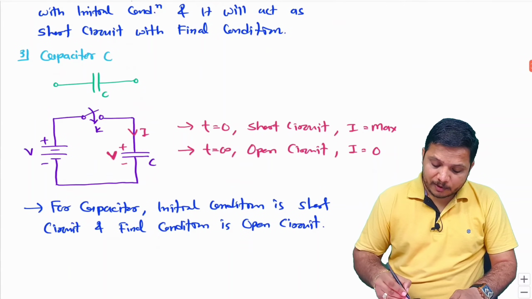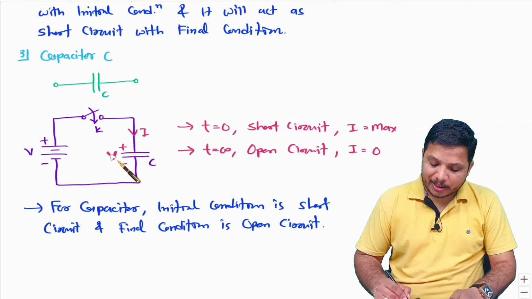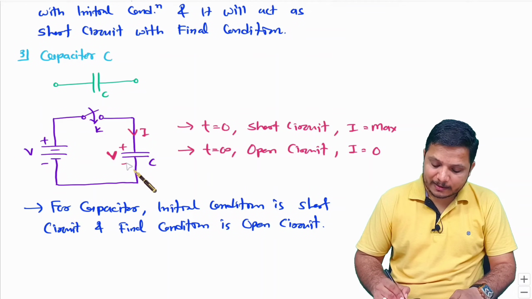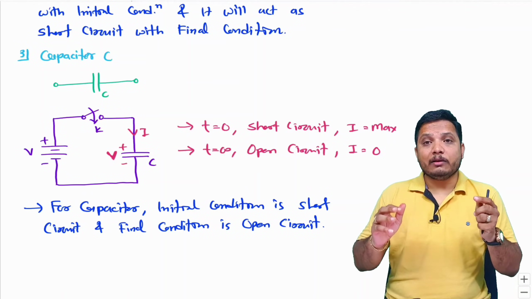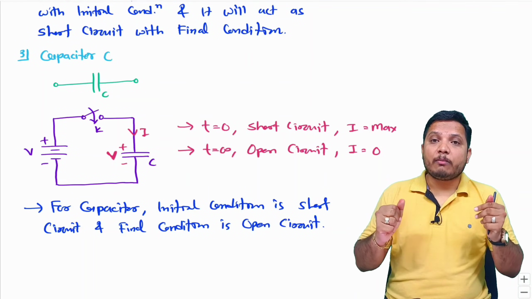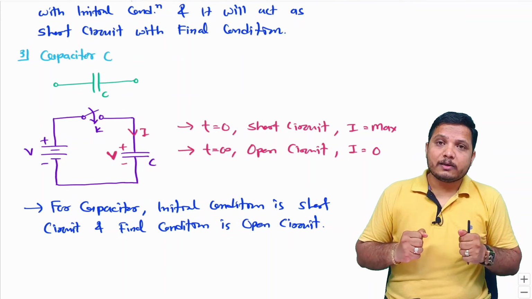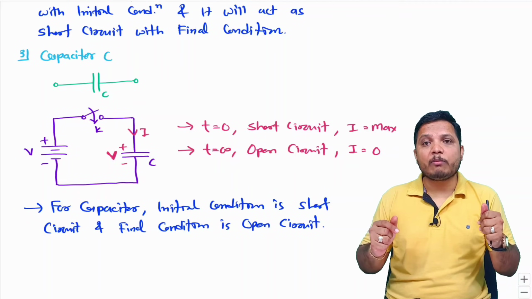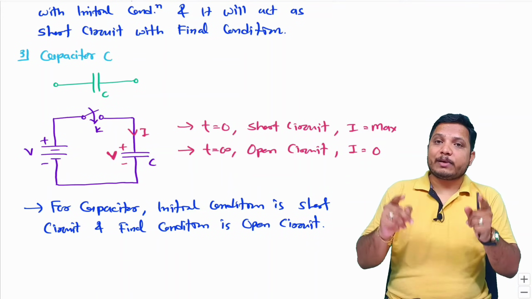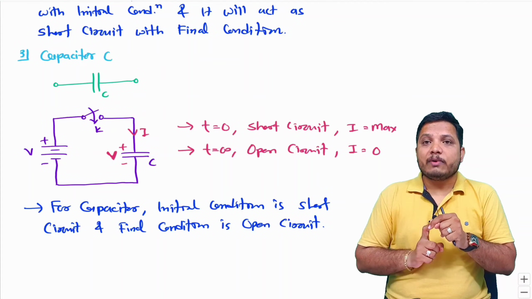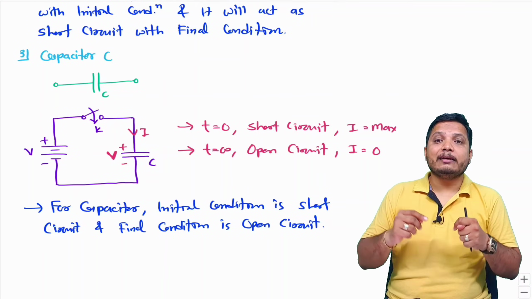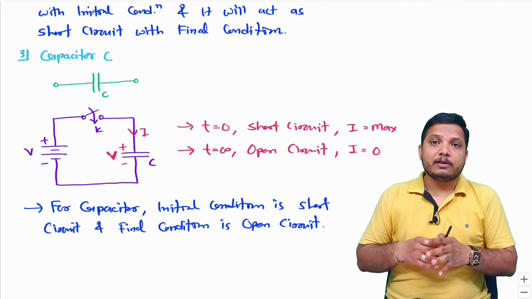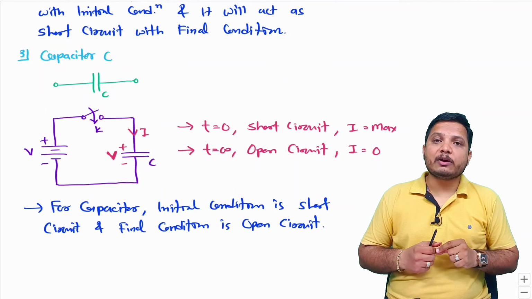While for the case of capacitor, it will store potential V with plus minus polarity like this, but when it releases its energy it will not change its polarity. So the inductor will store energy in the form of an equivalent current source and the capacitor will store energy in the form of an equivalent voltage source. Capacitor polarity won't change when it releases its energy, but inductor polarity will change when it releases its energy. This is what you should keep in your mind.